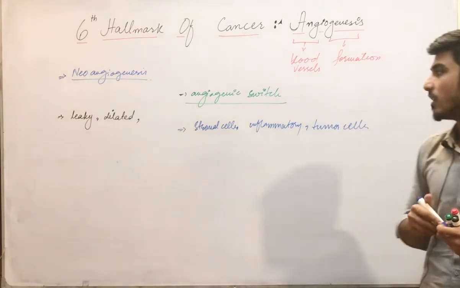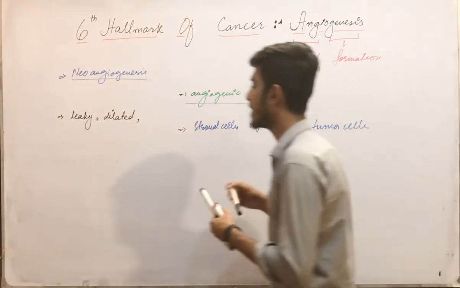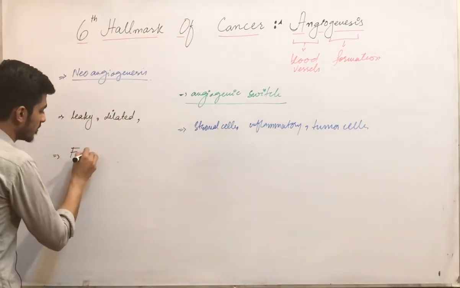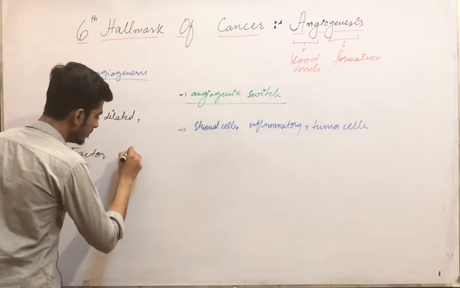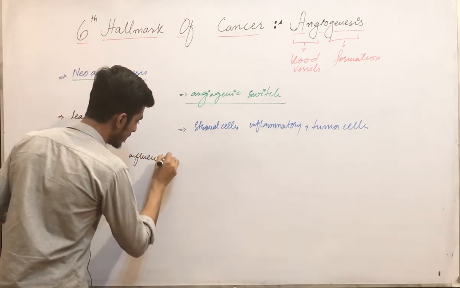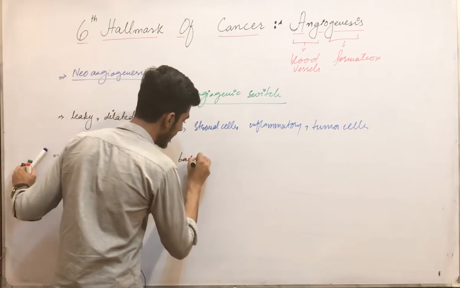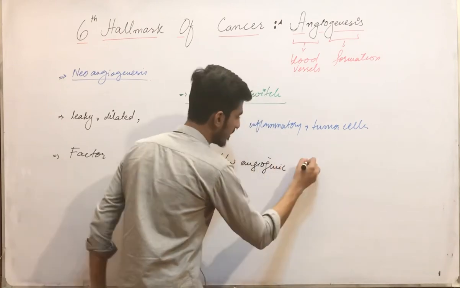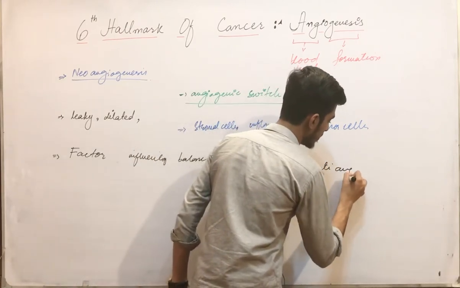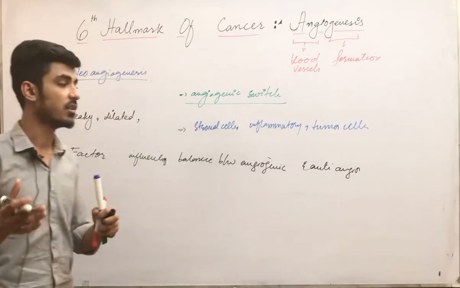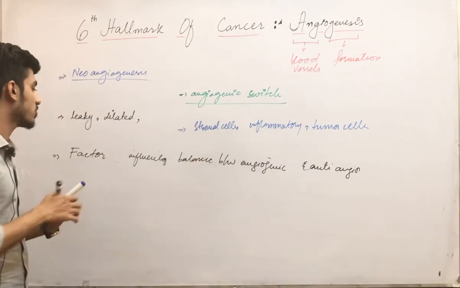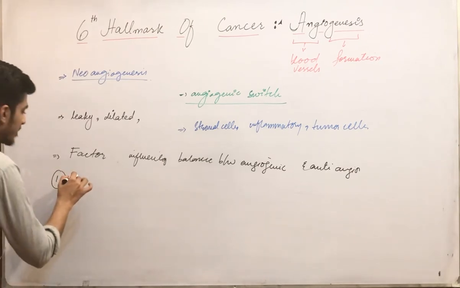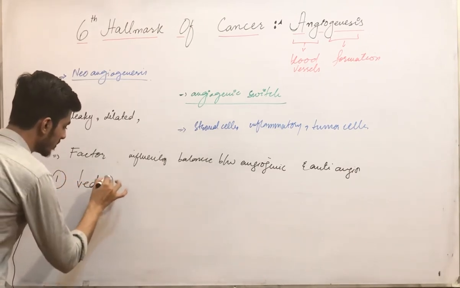Now, after this we will be discussing the factors influencing the balance between angiogenesis and anti-angiogenesis. Clear? So what are those factors? First of all, what is the first factor? The first factor is decreased oxygen.